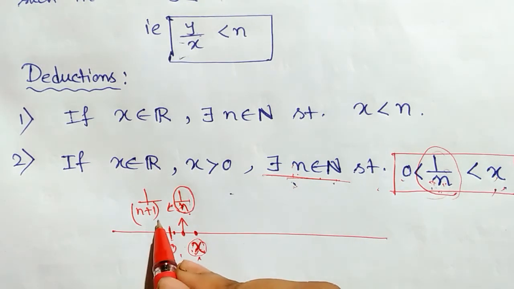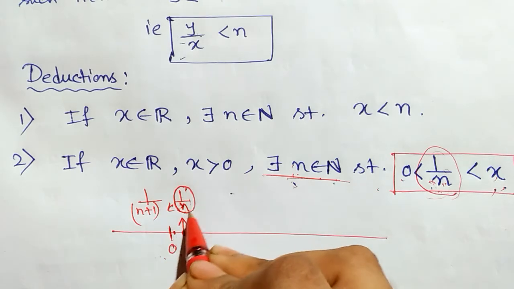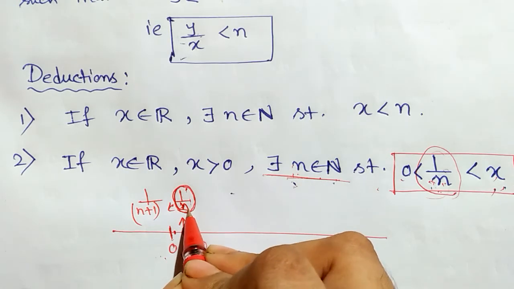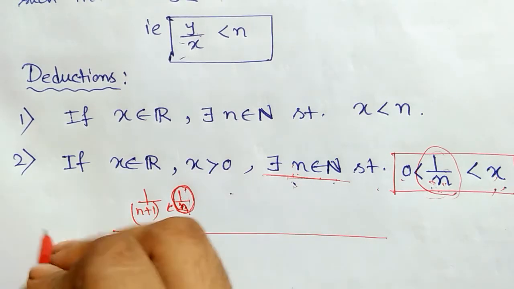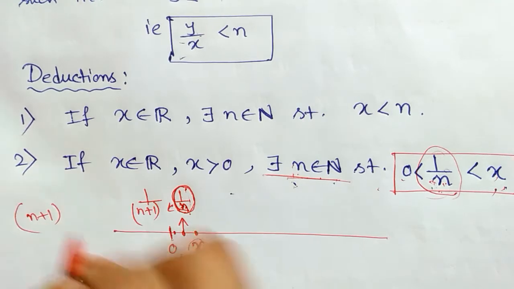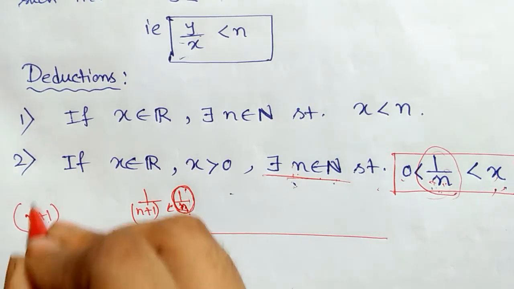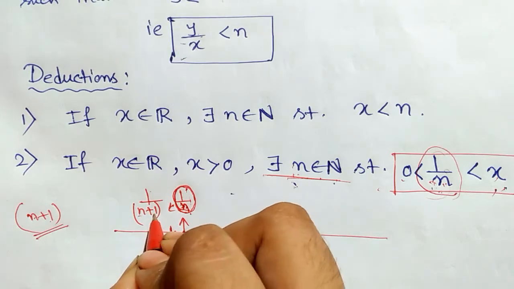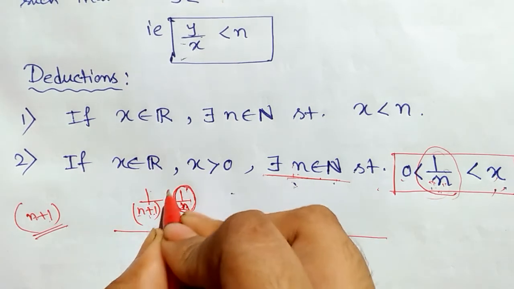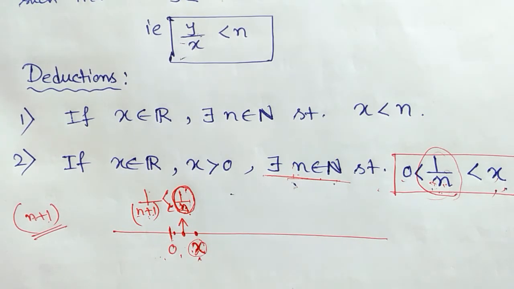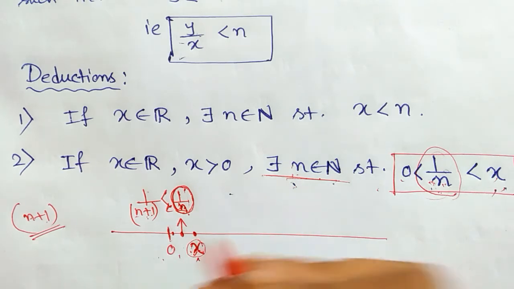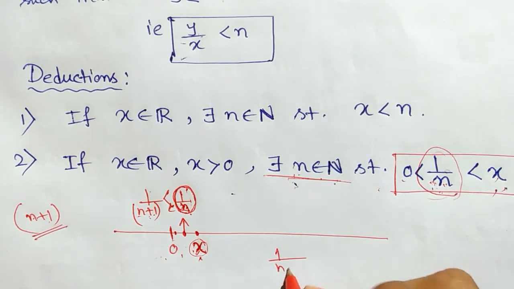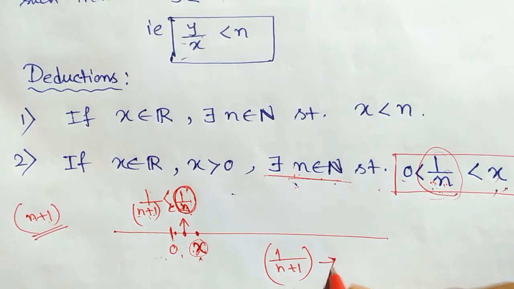So for this real number 1 by n, we can get a natural number n plus 1 such that the reciprocal of this natural number, that is 1 by n plus 1, is always less than 1 by n. So in this way, now this 1 by n plus 1, this is a real number.